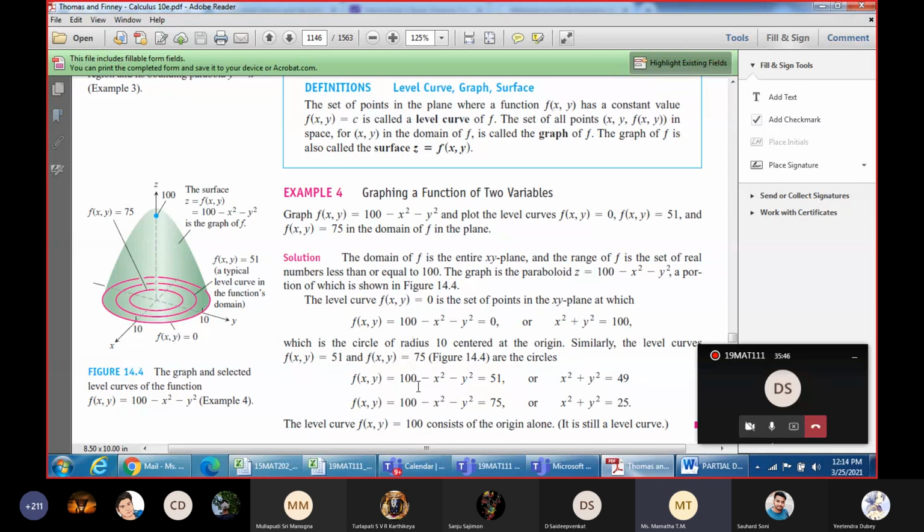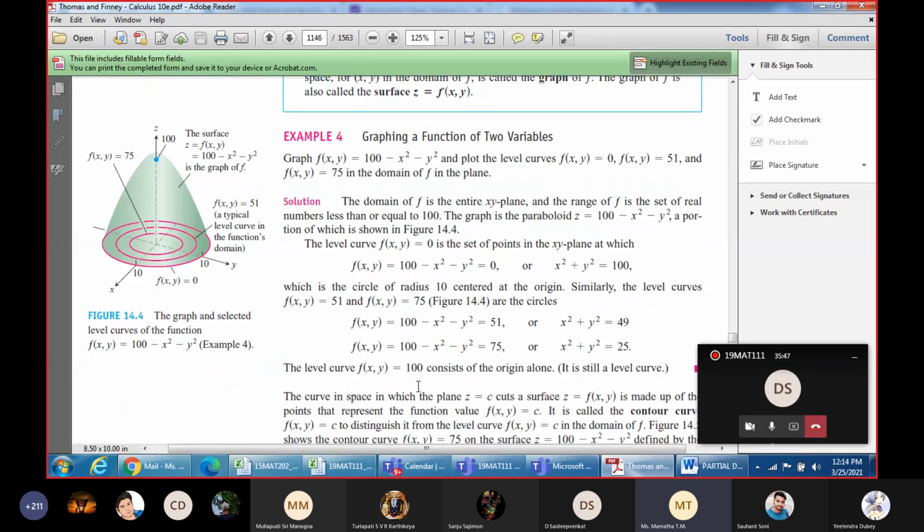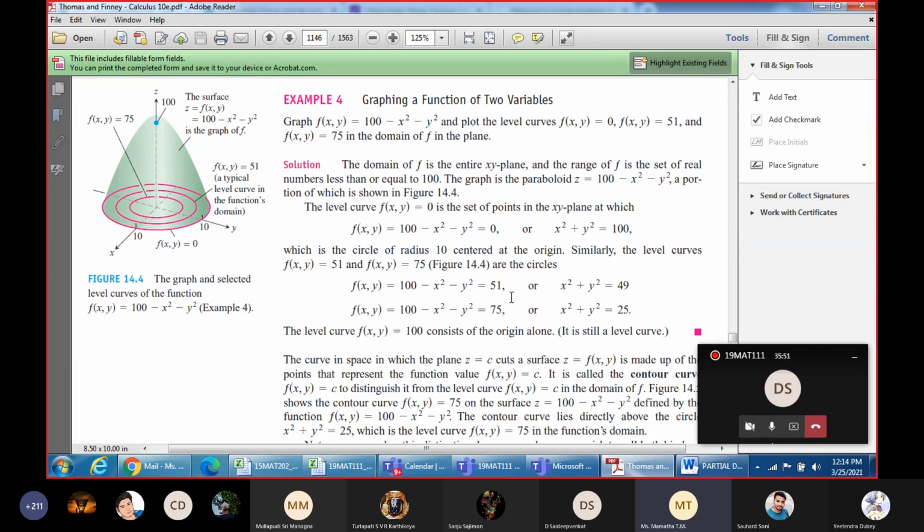So can you call them concentric circles here? The center remains the same, only the radius keeps changing. Yes, ma'am. They are the family of concentric circles with center 0, 0 and varying radius. So these are the level surface representations.